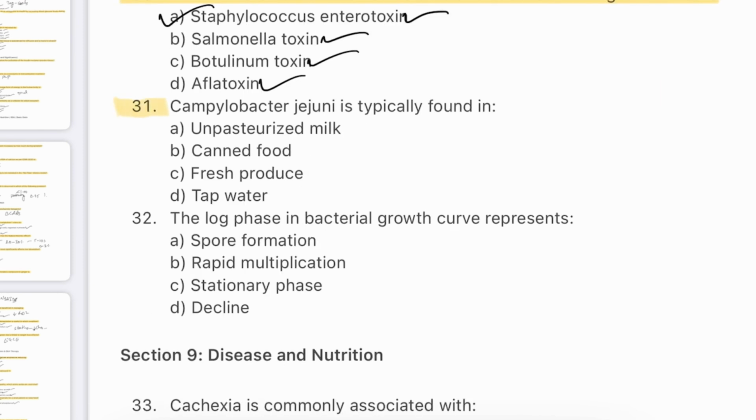Question number 31. Campylobacter jejuni is typically found in unpasteurized milk, canned foods, fresh products, tap water. The answer is A. Unpasteurized milk. Campylobacter jejuni is a leading cause of bacterial gastroenteritis worldwide. It is commonly transmitted through undercooked poultry, unpasteurized milk and contaminated water. Symptoms include diarrhea, often bloody diarrhea, fever and abdominal cramps. Pasteurization and thorough cooking effectively kill the bacteria.